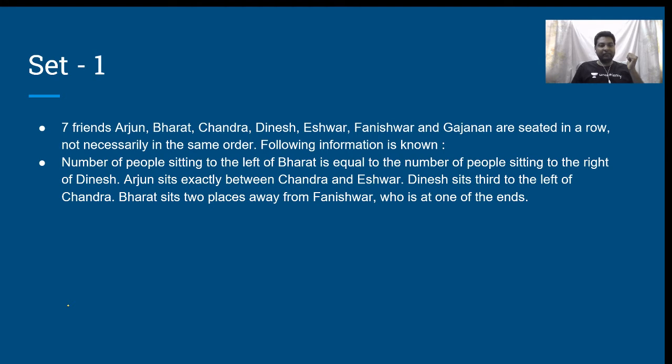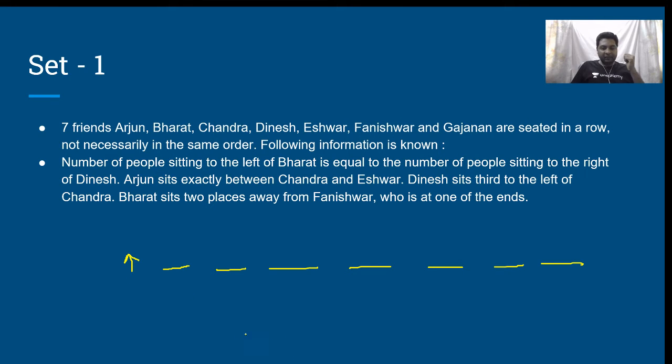He says 7 friends, Arjun, Bharat, Chandra, Dinesh, Ishwar, Panishwar and Gajanan are seated in a row, not necessarily in the same order. Following information is known. Number of people sitting to the left of Bharat is equal to the number of people sitting to the right of Dinesh. Okay, first thing, there are 7 people. Let me just write the 7. 1, 2, 3, 4, 5, 6. There are 7 people. Let me start writing down the constraints.